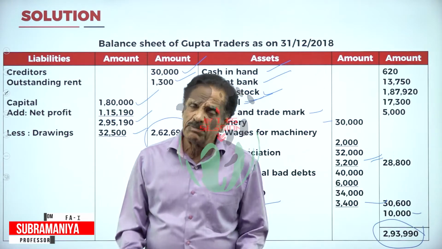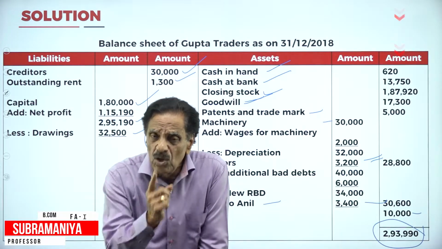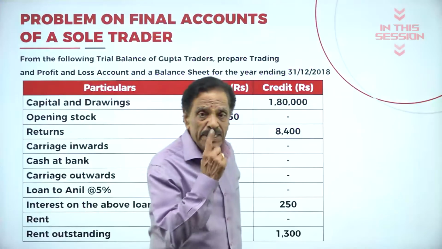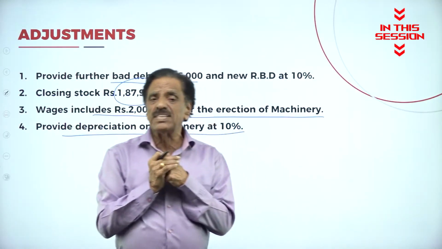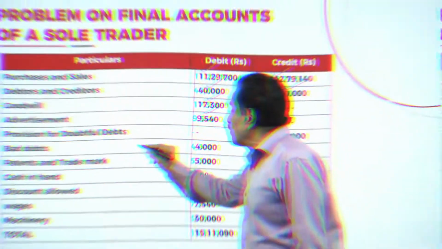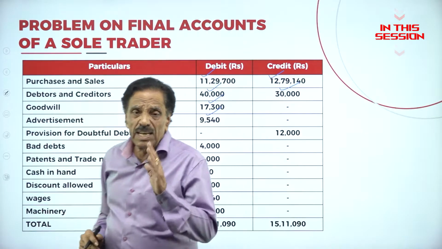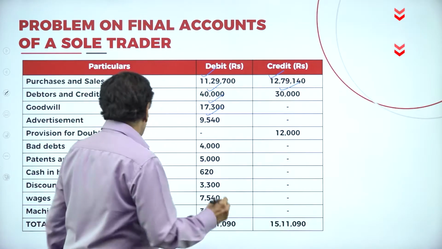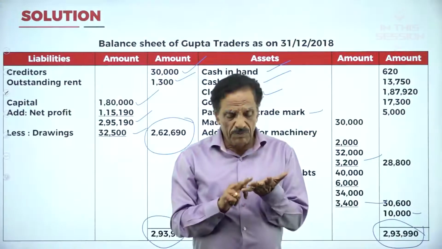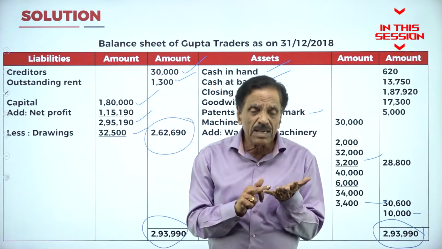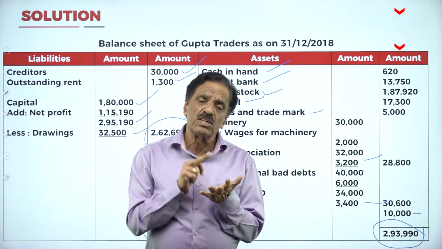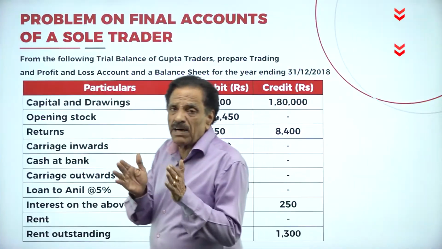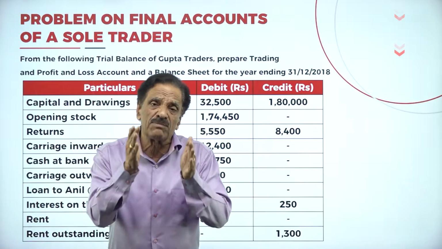Whatever you have given in the trial balance will appear only once. Whatever is given in the adjustment: the debit side shows assets and expenses, the credit side shows incomes and liabilities. Closing stock will come on the credit side of the trading account and the asset side of the balance sheet. Provision for doubtful debts, I told you, if any provision is given in the trial balance, it is called old RBD. Profit and loss account and balance sheet. Trading account gives the result of gross profit or gross loss, whereas the profit and loss account gives the result of net. So what's the trial balance? It's the arithmetical accuracy of the books of account.